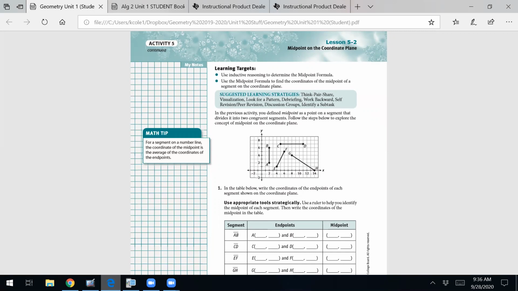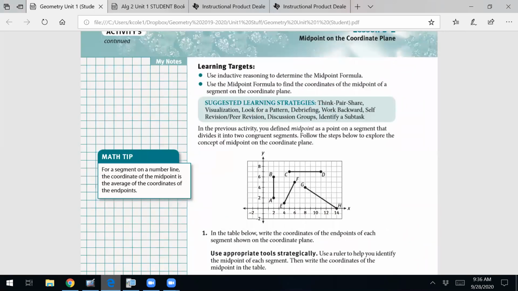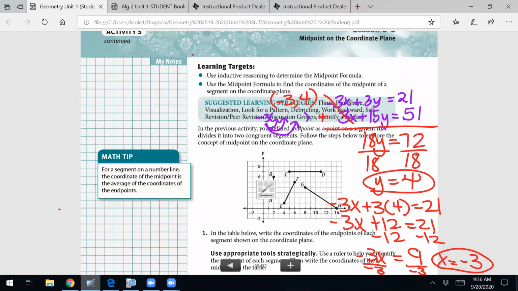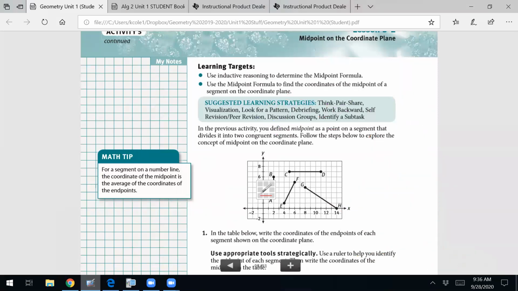Okay, so our learning targets here say that we are going to use inductive reasoning to determine the midpoint formula, which we've already actually talked about, okay?